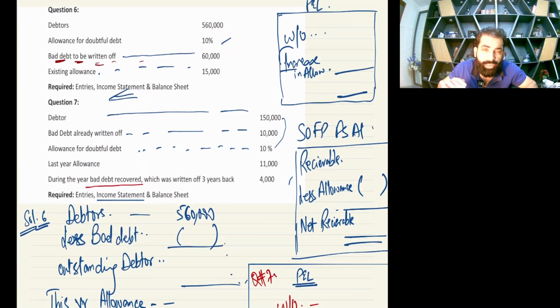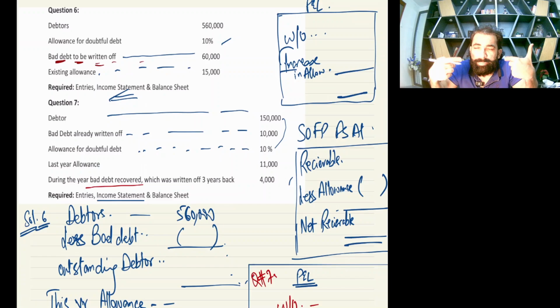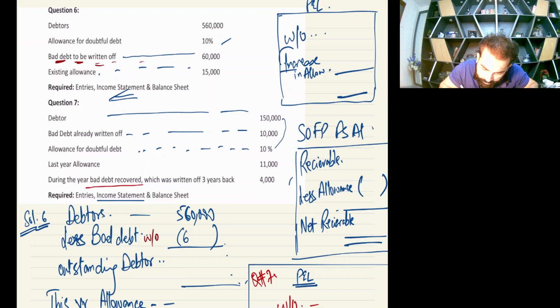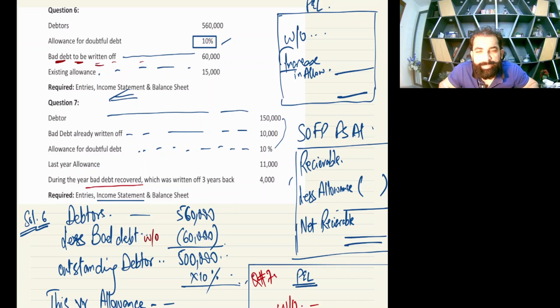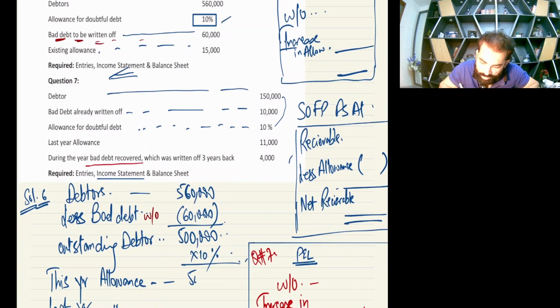So what will we do? To be written off means first you will write off that bad debt and then you will apply the allowance percentage. So less bad debt written off, which is 60,000. Now your outstanding alive debtors are 500,000. Now you need to apply how much percentage? 10% on them. So 500,000 times 10% is 50,000, which is going to be this year's allowance.